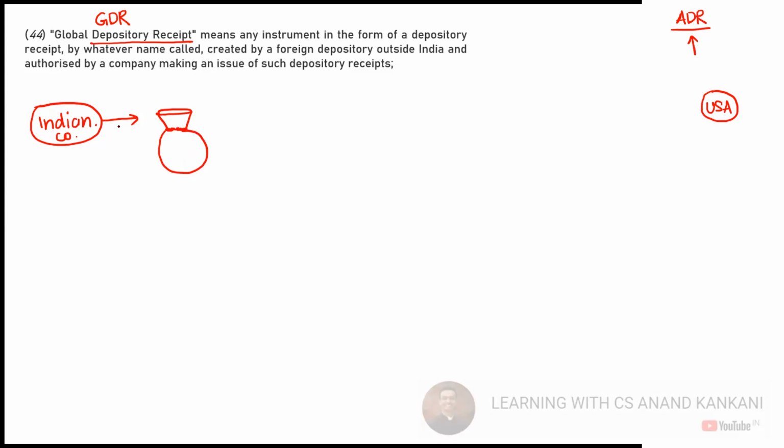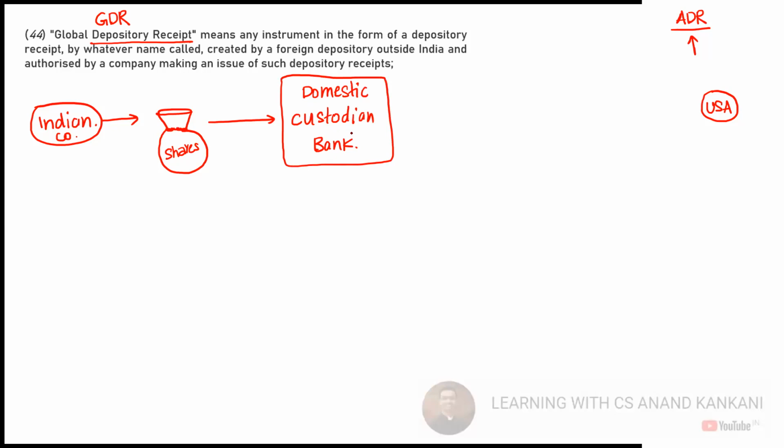The company will take a bag. In this bag, what do you have? You have the shares of the company, okay? This bag will be given to a custodian. A custodian is one who takes the custody of the assets for safekeeping. This custodian is in India, so we will call this the domestic custodian, and they are professionals. We call it the domestic custodian bank. Do you understand this transaction? There is a custodian bank.